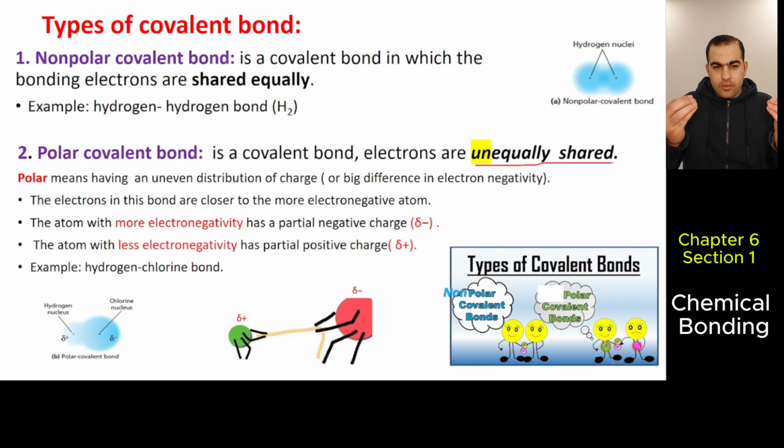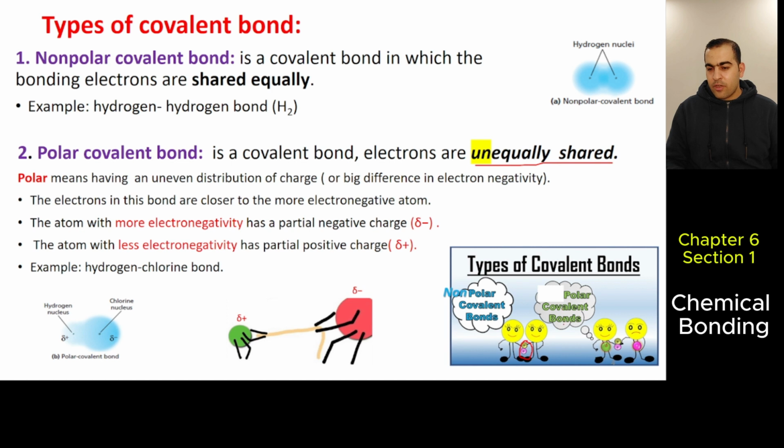Both are covalent bonds between nonmetals. But when the electronegativity difference between the two nonmetals is very small, meaning their abilities to attract electrons are very close, between 0 and 0.3, they're going to share their electrons equally. Look here, these two have shared electrons equally.